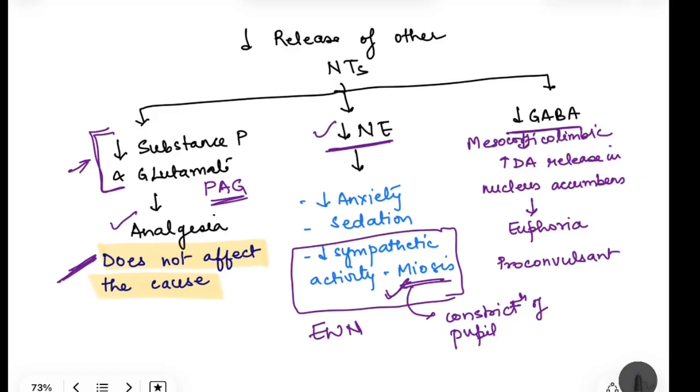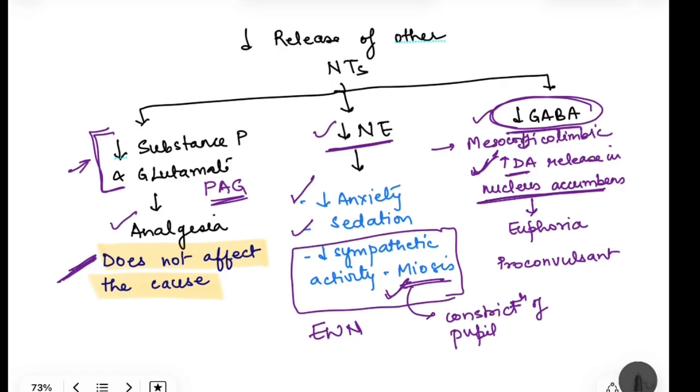But because of decrease in norepinephrine, there is decrease in anxiety. There is also sedation, because if in the cortex there is decrease in norepinephrine activity, this leads to sedation. Then decreased GABA in the mesocorticolimbic system. Because of this, there is increased dopamine release in the nucleus accumbens. Now, this nucleus accumbens is a very important component of the limbic system, and this dopamine release is under control of GABA, that is the inhibitory neurotransmitter. So if GABA release is decreased, that means there will be increase in the release of the dopamine. We are removing that inhibitory control, so there is increased dopamine release.